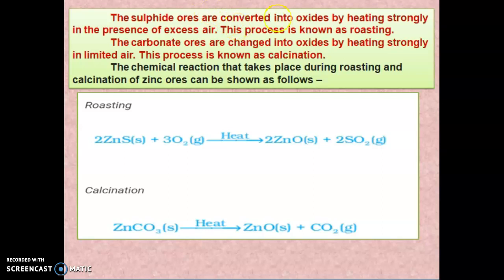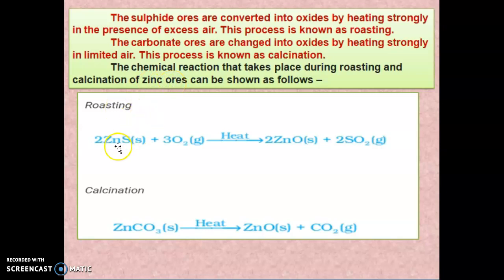The sulfide ores are converted into oxides by heating strongly in the presence of excess air. This process is known as roasting. The carbonate ores are changed into oxides by heating strongly in limited air. This process is called calcination. The chemical reactions that take place during roasting and calcination of zinc ore can be shown.